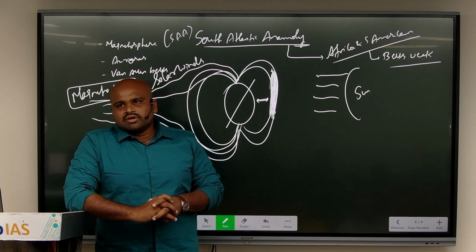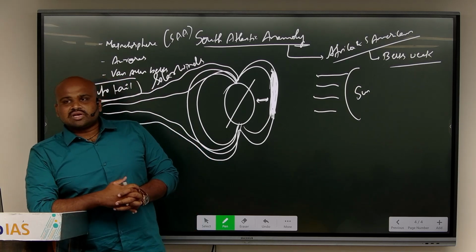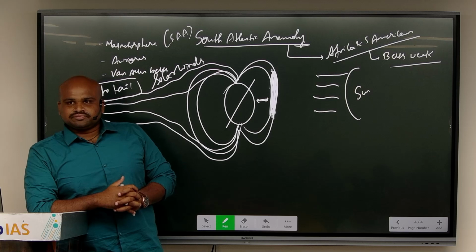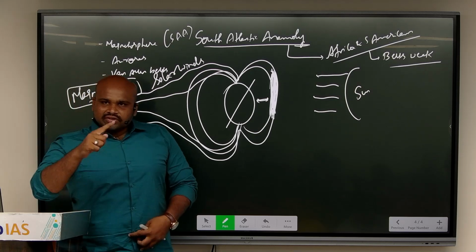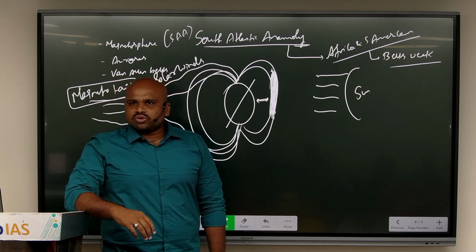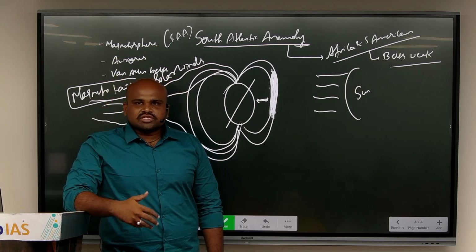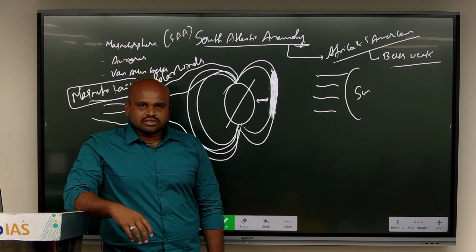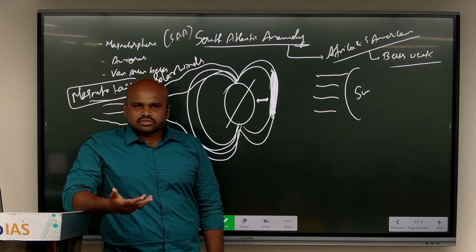Do you remember? We would have discussed something called gravitational anomaly. Do you remember gravitational anomaly? Yes, the gravity was varying with respect to the equator and the poles. Where was the gravitation more? It was near the poles. Why?